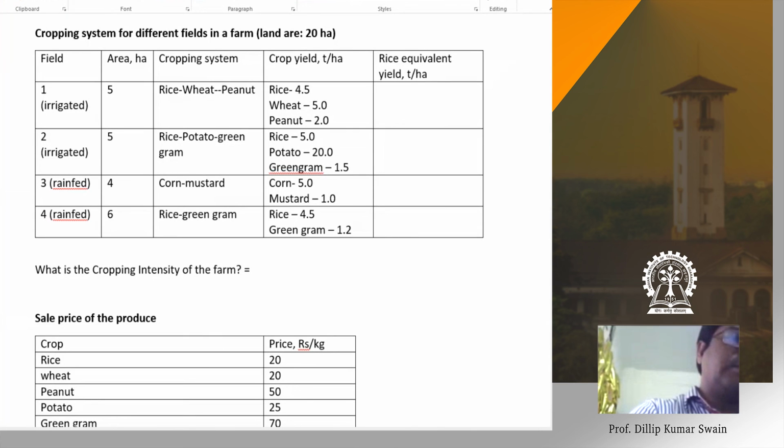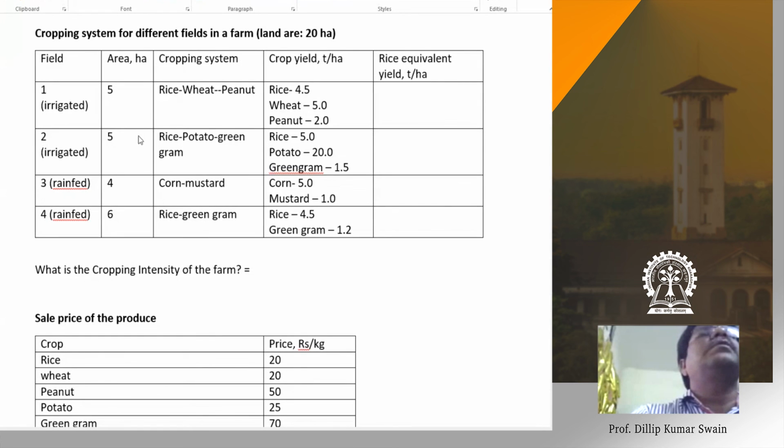You check this one. 250, because now you are taking 15 hectare here, is it not? 5, 5, 5. Again 5, 5, 5, 15. 15 plus 15, 30. Okay. Here 4 plus 4, 8 hectares. Here 6 plus 6, 12 hectare.